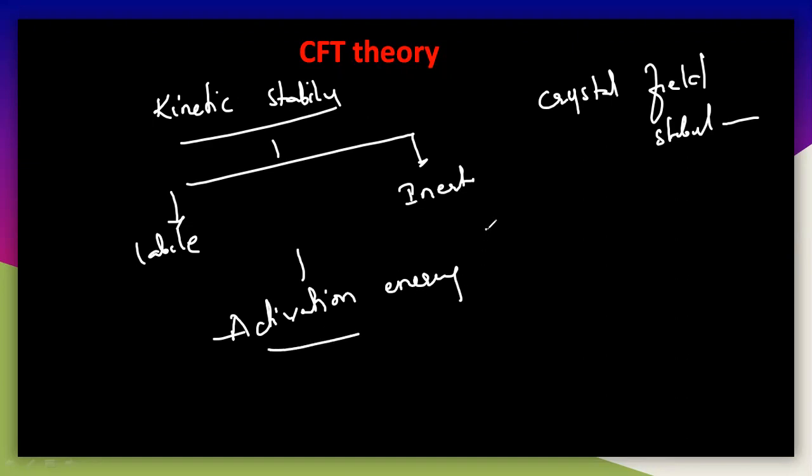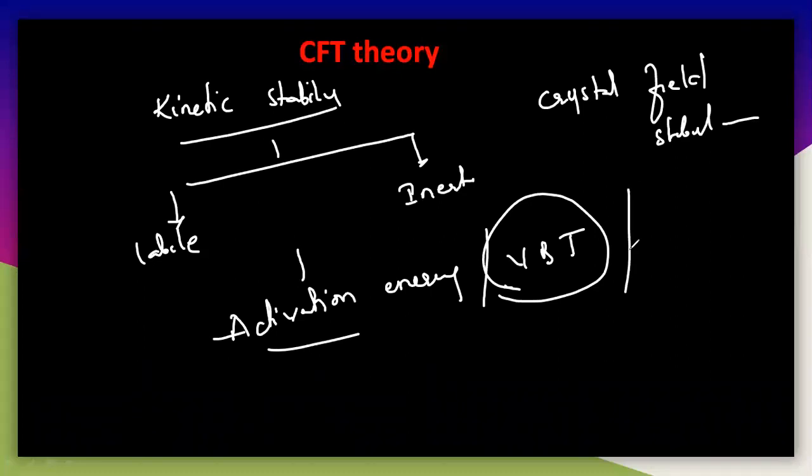After that, I explained this kinetic stability by using the VBT theory, but VBT theory has certain limitations and drawbacks. So now we will discuss the CFT theory to explain the lability or inertness of a particular complex.